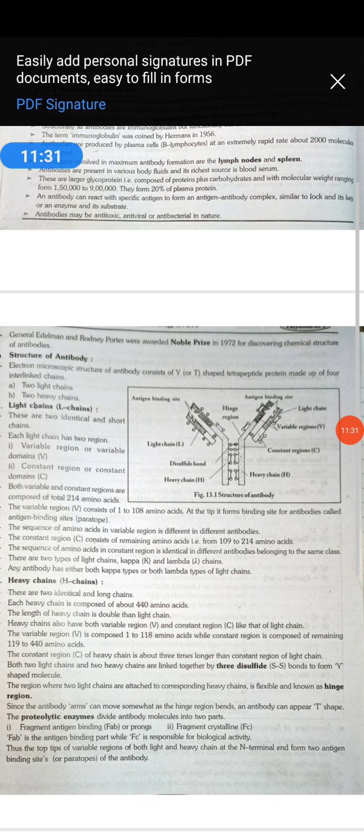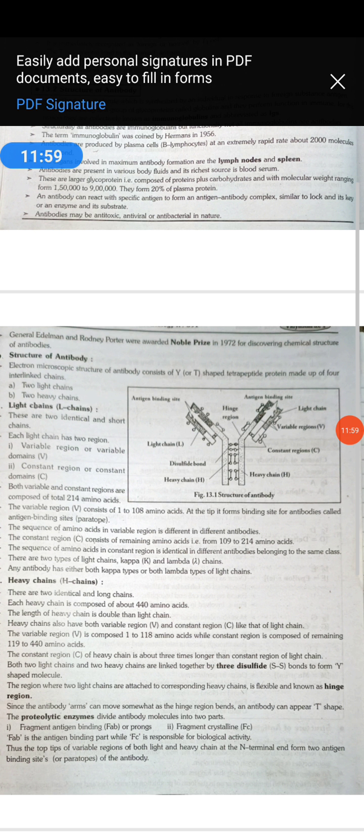Here the topic, the classification of antibodies or immunoglobulins, finishes. So it is a very simple structure, students. Antibodies are called immunoglobulins because they play a very important role in immunity. They are produced in response to antigen. They are produced by plasma cells, which come from B lymphocytes. 2000 molecules of antibodies are produced per second by a plasma cell, and each consists of 4 polypeptide chains.